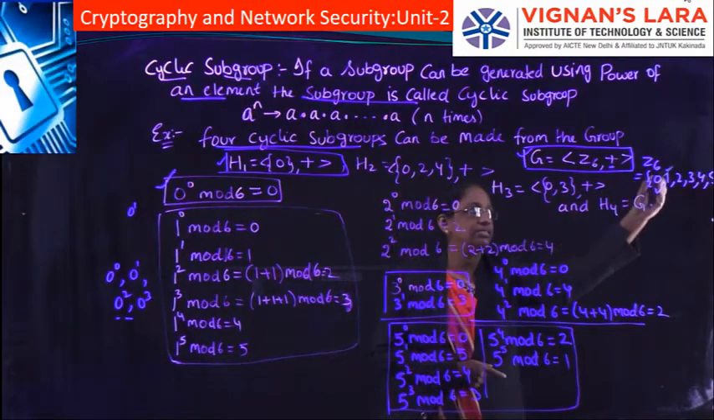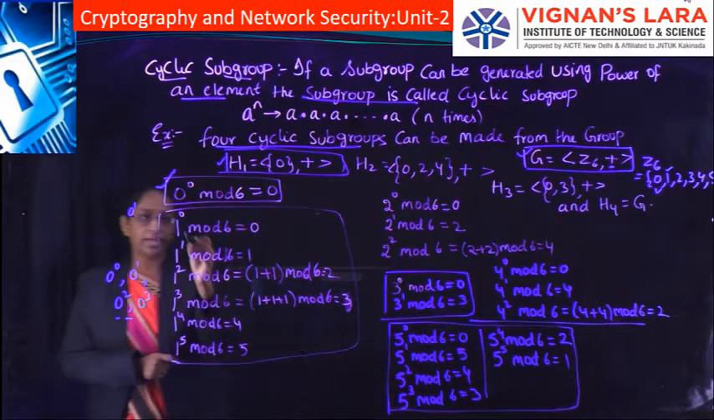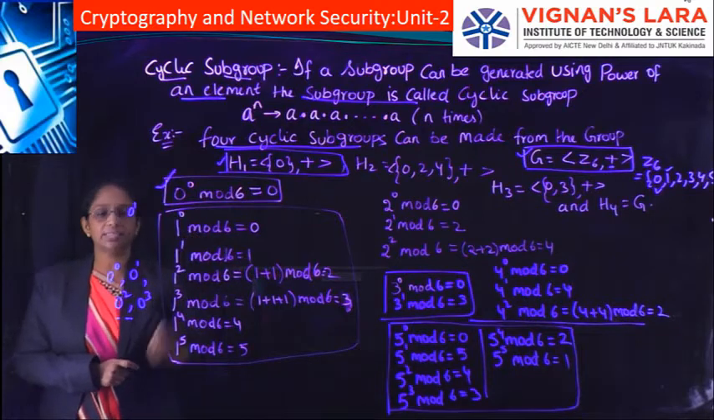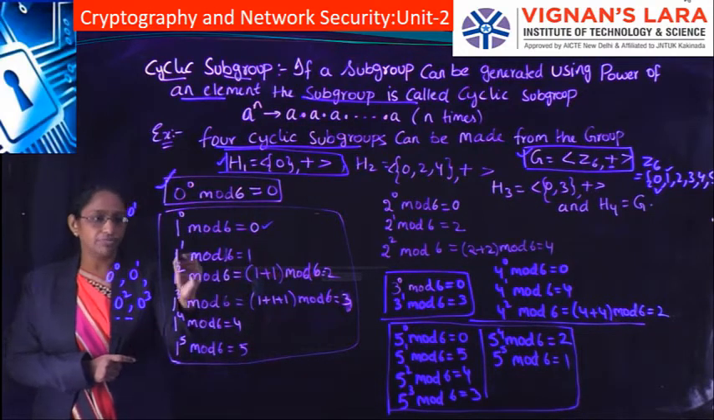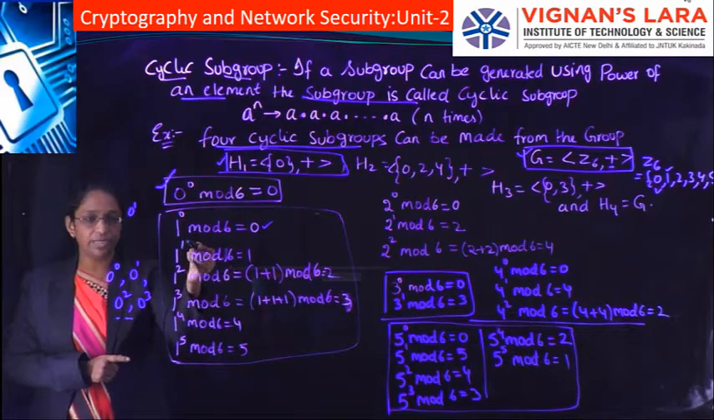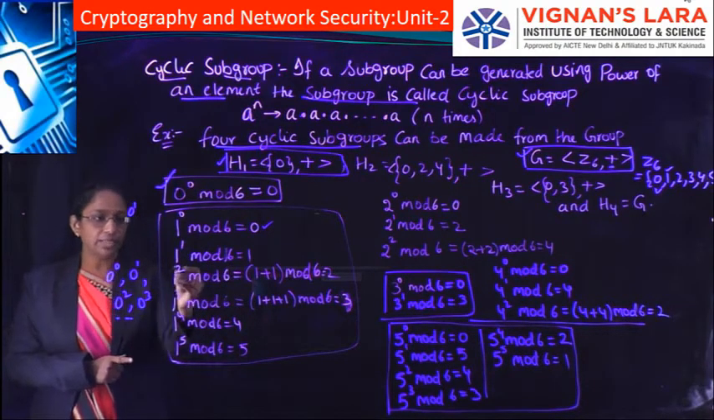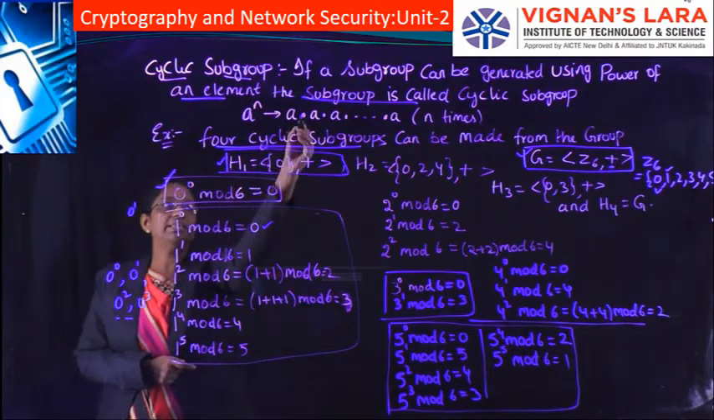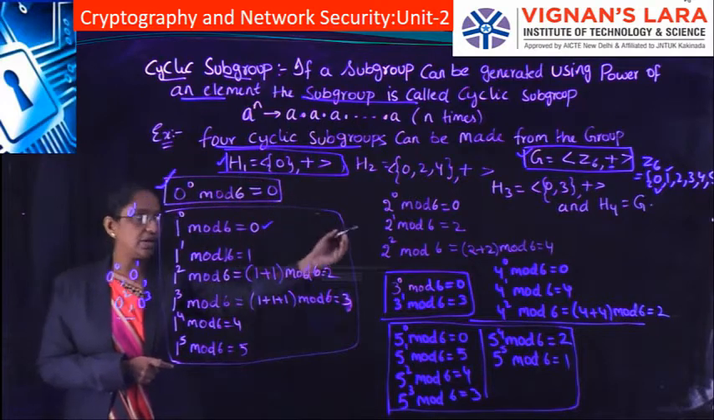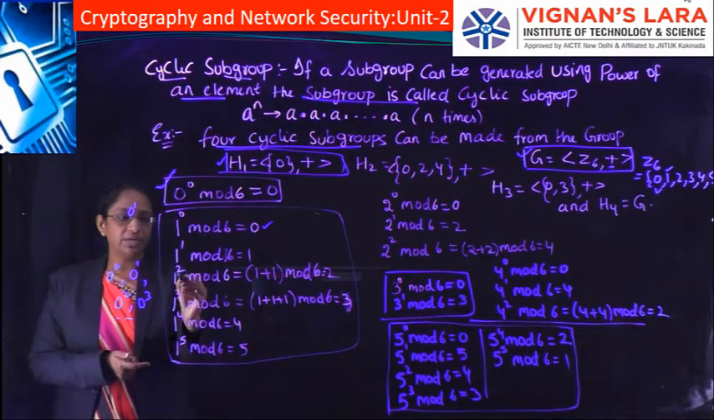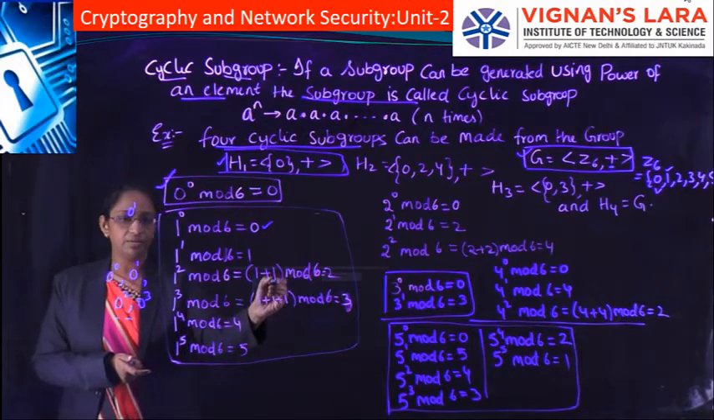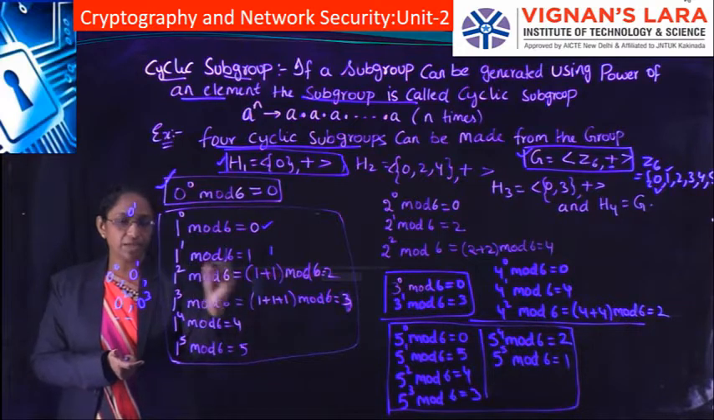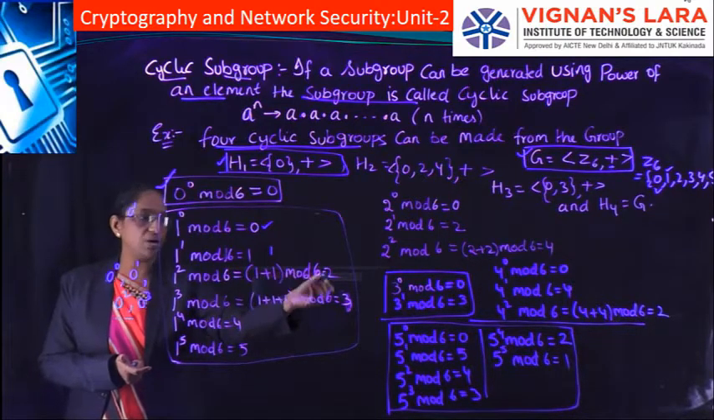What is the next element? The next element is 1. So now we take 1. 1 to the power of 0 mod 6: 1 to the power of 0 is 0, and 0 mod 6 is again 0. 1 to the power of 1 mod 6 is 1. Now 1 square is not 1 into 1. We have already said the operation is plus, so 1 square means 1 plus 1, that is 2, and 2 mod 6 is 2.